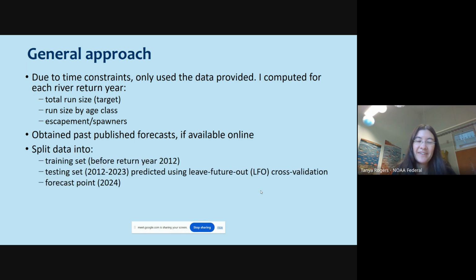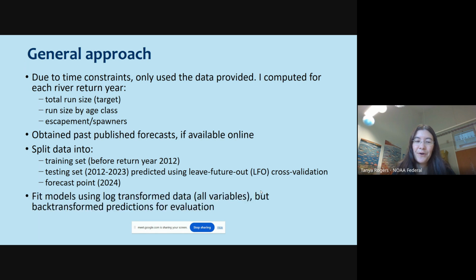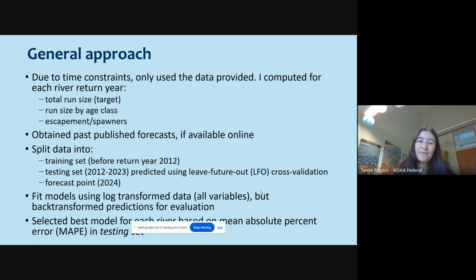And then for my evaluation, I ended up splitting all the data sets into a training set, which is before return year 2012, and then a testing set that was 2012 to 2023 that I predicted using leave-one-out cross-validation, and then the forecast point for 2024. I fit models to log-transformed data for all variables, but I back-transformed them for the evaluation and selected the best model for each river based on mean absolute percent error in this testing set, basically the simulated forecasts.